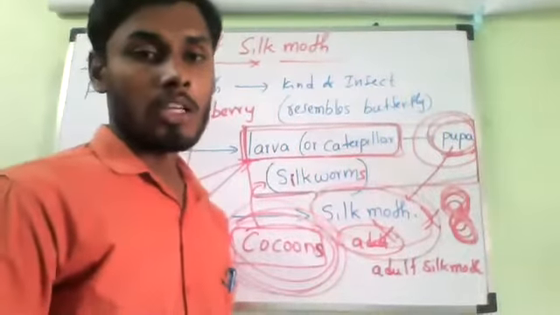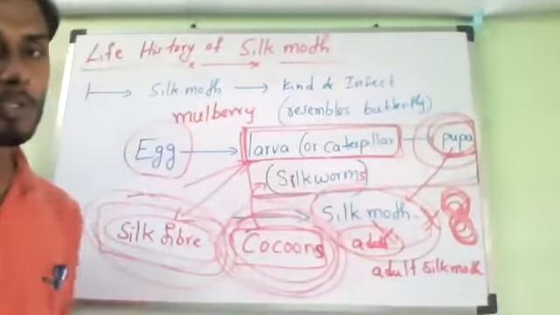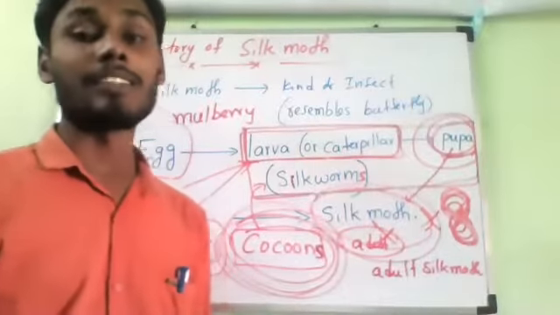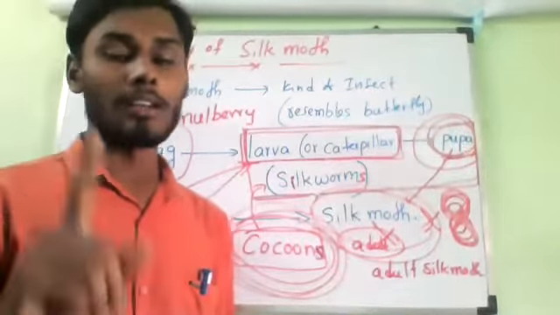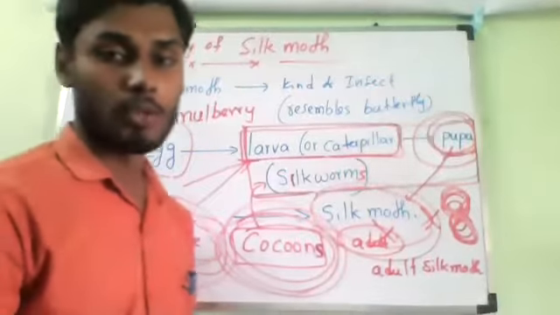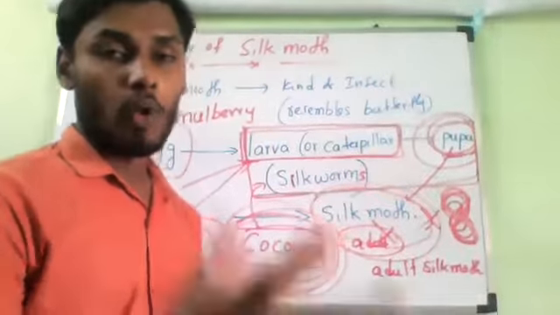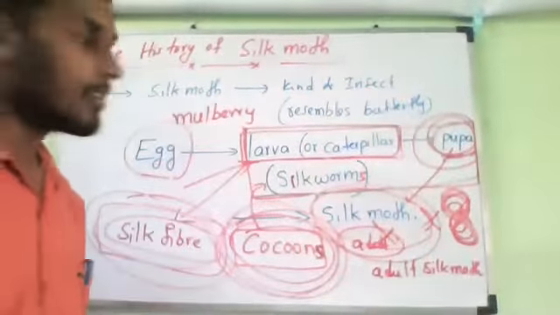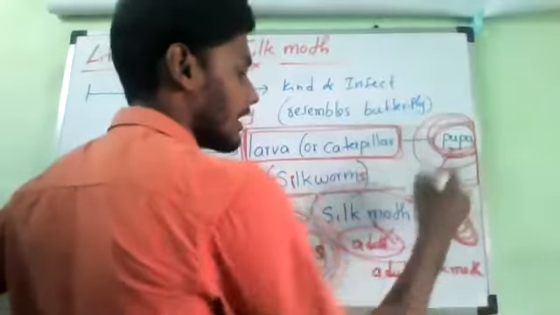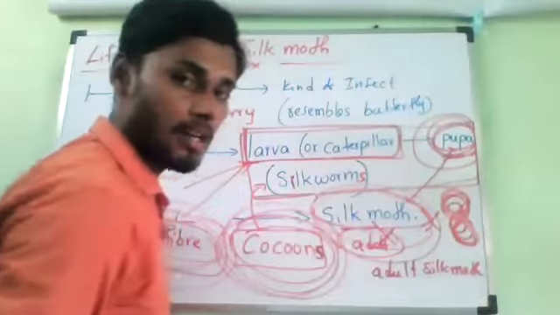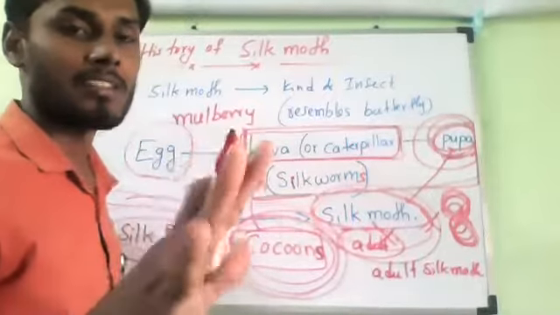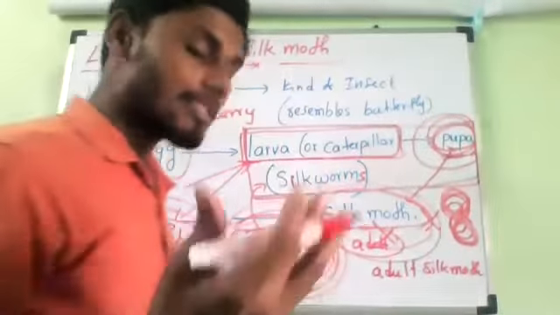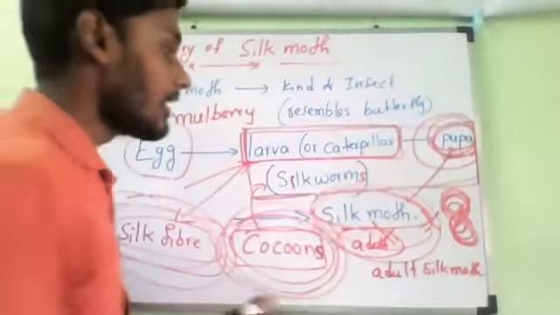Now if you observe here, in order to produce silk, the silkworm developing inside the cocoon is not allowed to mature into an adult silk moth. That is what you should remember. If you want to get good silk, then this pupa should not develop into the silk moth. It should die inside. If it comes outside, that silk is not good silk. It is damaged silk.